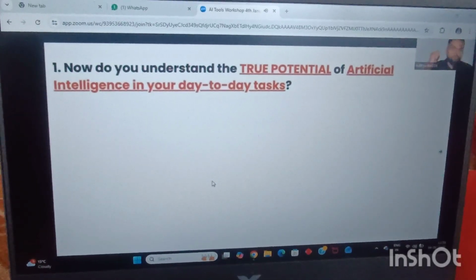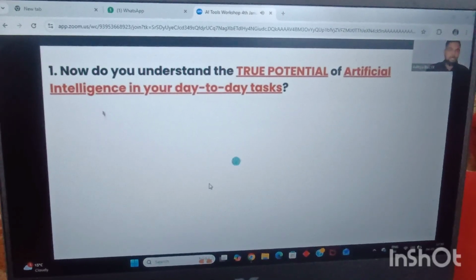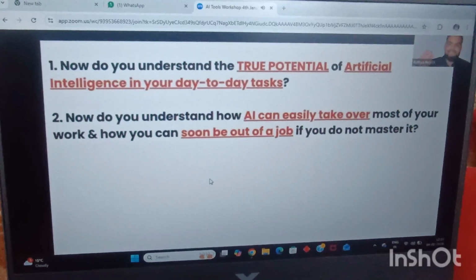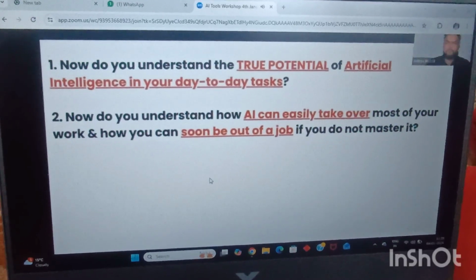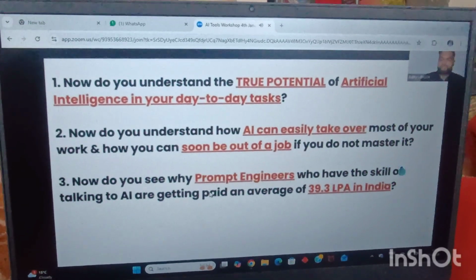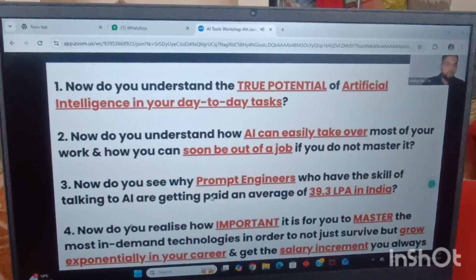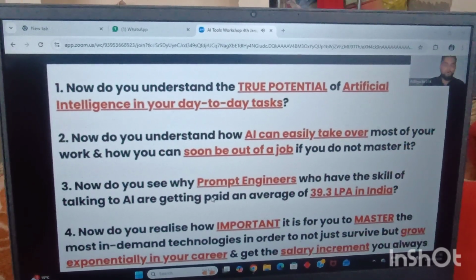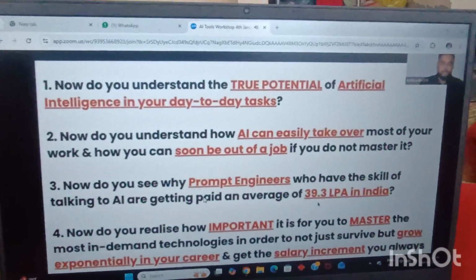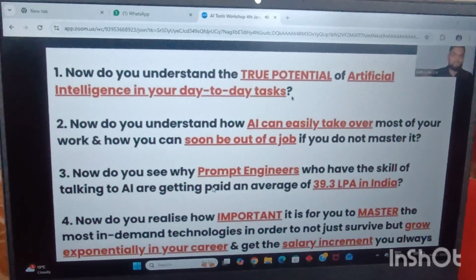Folks, now do you realize the true potential of AI in your day-to-day tasks? Now, do you understand why and how AI can easily take over most of your work and how you will soon be out of a job if you do not master it? Now, folks, do you see why prompt engineers who have the skill of talking to AI are getting paid upward of 39.3 LPA in India? Now, do you realize how important it is for you to master the most in-demand technology, not just to survive but to grow exponentially in your job market right now and get a salary hike for yourself? If your answer to all of these questions is yes, drop the biggest yes in the chat box.